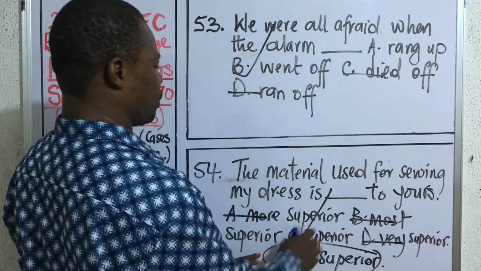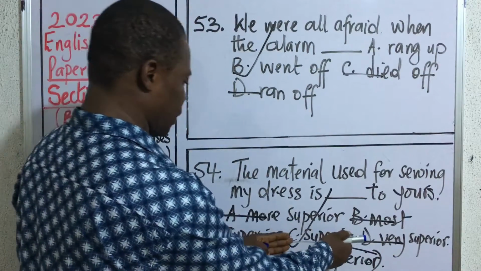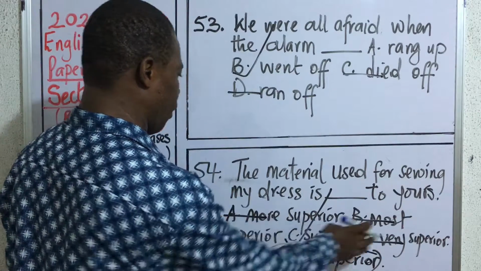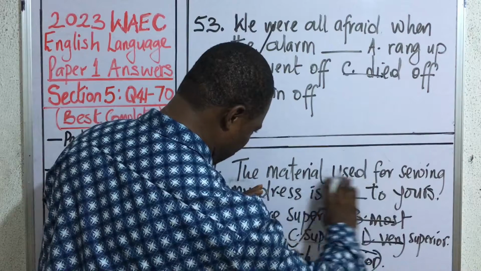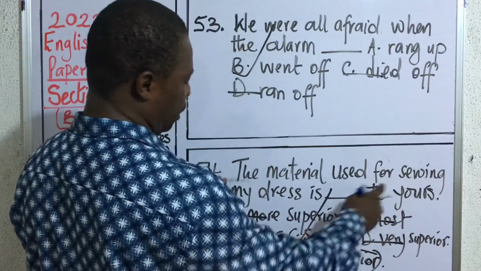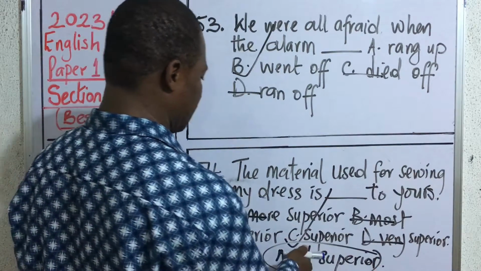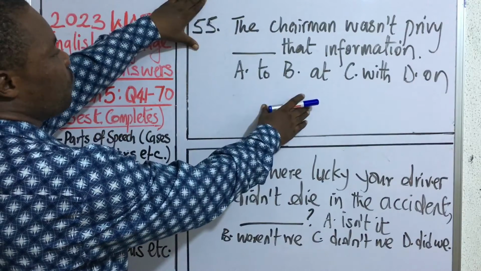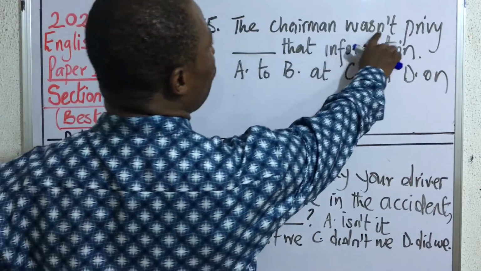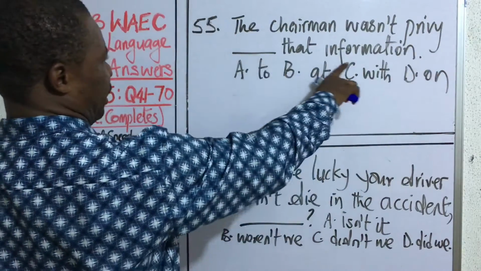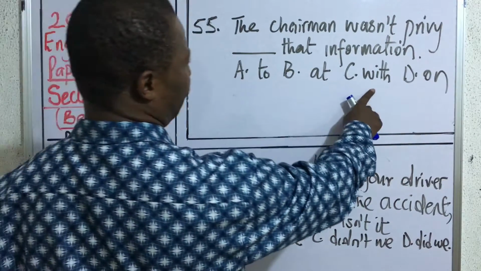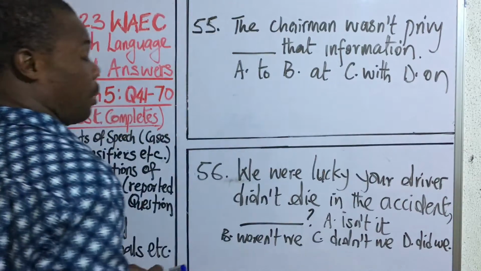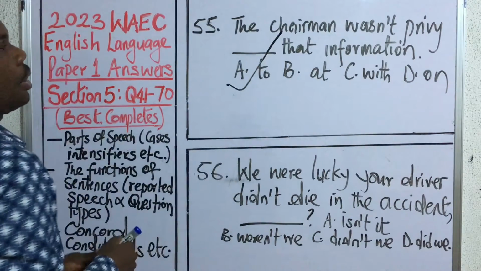This is second degree comparative, although that is another topic altogether. But as far as this question is concerned, the correct answer is C, because in comparative case it doesn't take more, most, or very. It will stand alone. It's already comparing the two materials used for what? The two dresses. So that is that on that. Question 55. The chairman wasn't privy dash the information. A, to, B, at, C, with, D, on. The correct answer to this question is A.